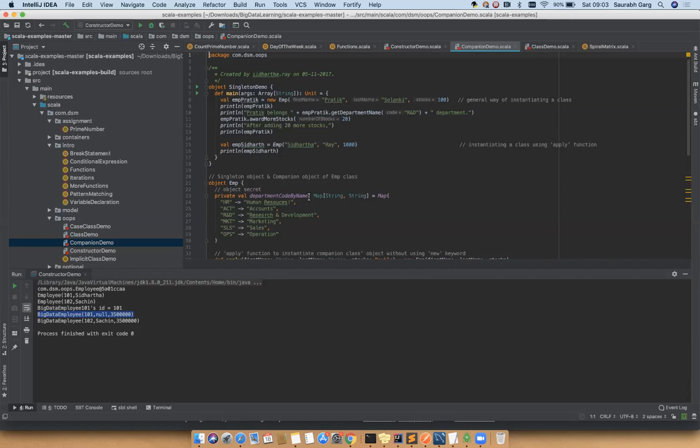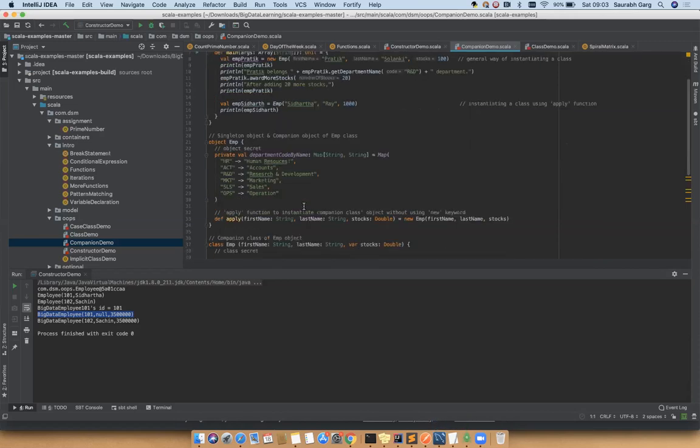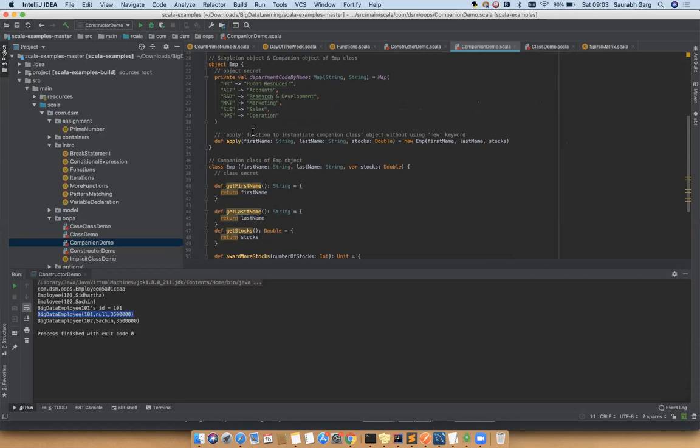So if I have declared, say, object emp, with an attribute called department code by name and a function called apply, I can directly call emp dot department by name, emp dot apply, like that. You can't instantiate it, but you can access the attributes through the name itself. Getting my point? That is one of the important aspects. So let's try to understand what is a companion class and object.